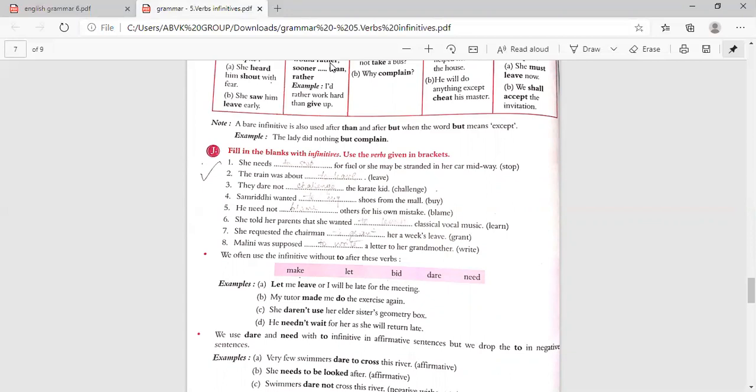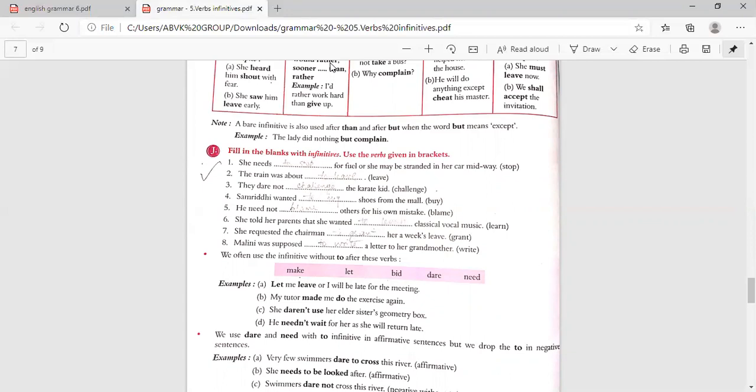So how will you write it? Use the verb given in brackets, stop. She needs what? To stop. So here, she needs to stop for fuel or she may be stranded in her car midway.